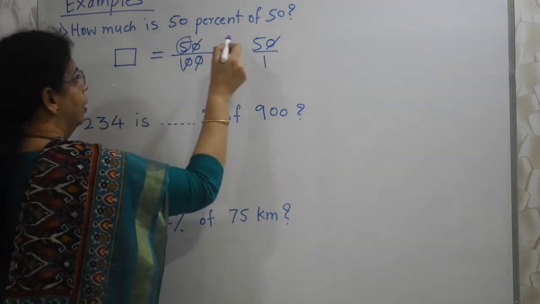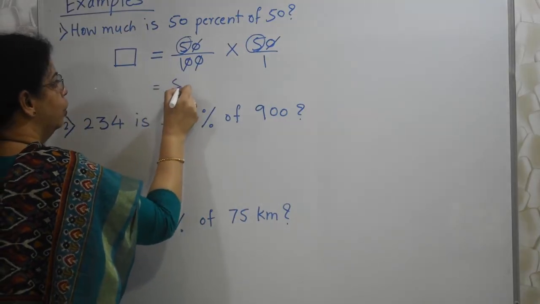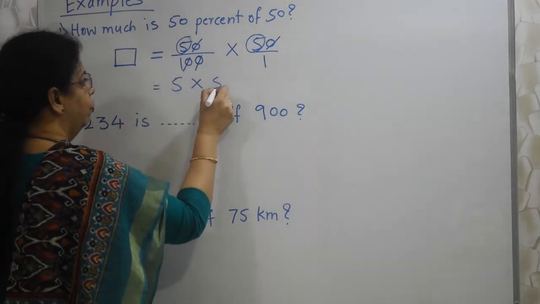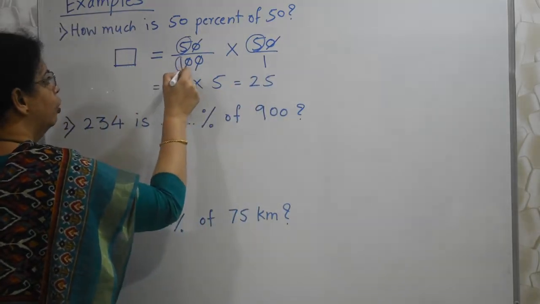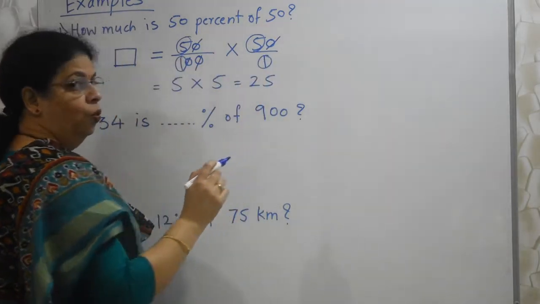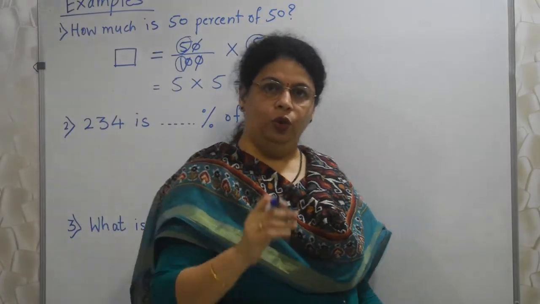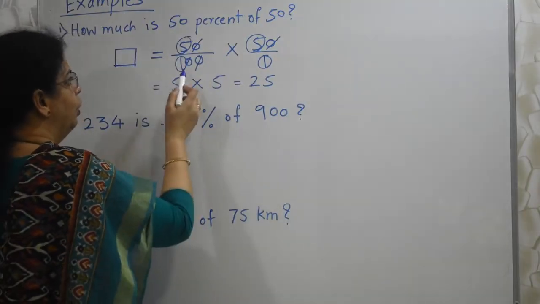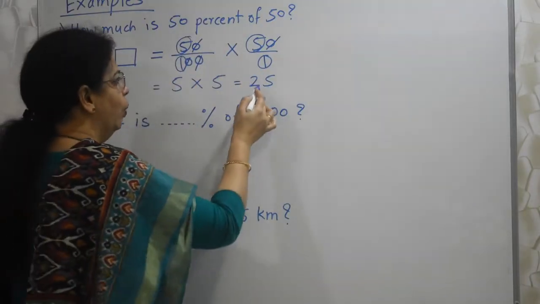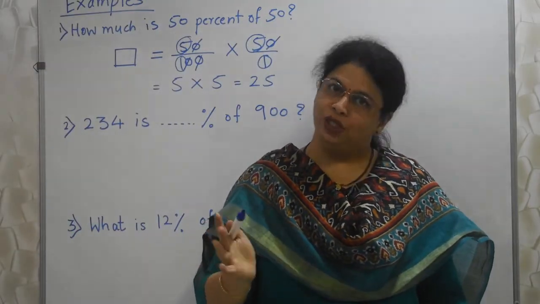This 5 and this 5, and in between there is into, so in short it is 5 into 5, that is 25. You need not worry about this 1 and 1. 1 means nothing, no tension, only numbers we need to multiply. 5 into 5, down it is 1 into 1, so it is 25 upon 1, that is 25 only, right? That's why I said 1 means no tension.